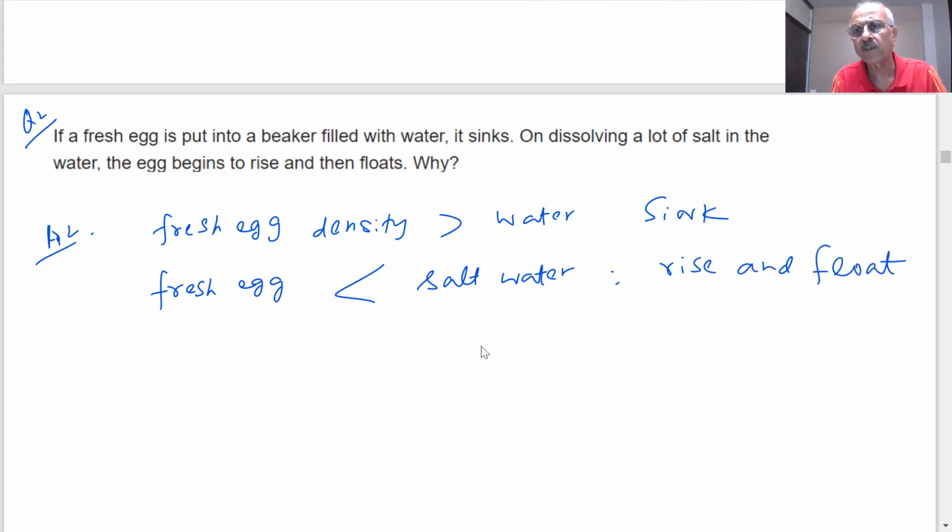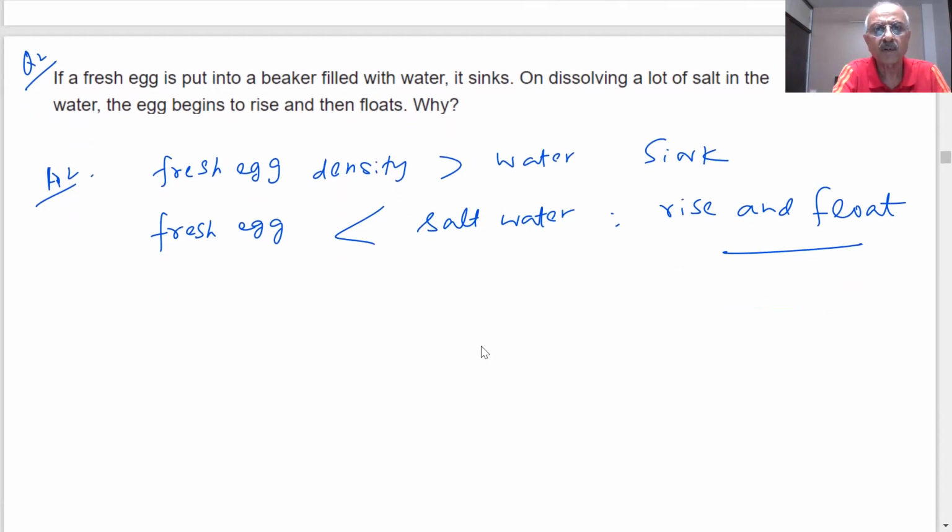Why did we teach you density just now for this purpose? So we can apply density to see whether objects are going to float or sink. That's what we wanted to tell you. Why did we talk about density? Relative density. When you put salt in water, the density will increase. Then what is the result of that? The egg will rise and float. Okay.